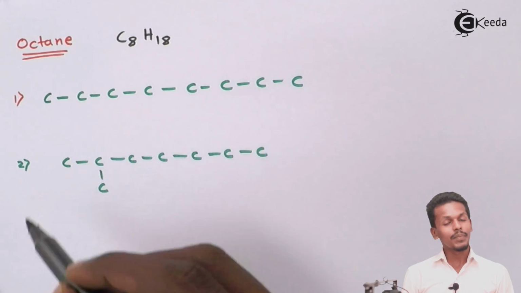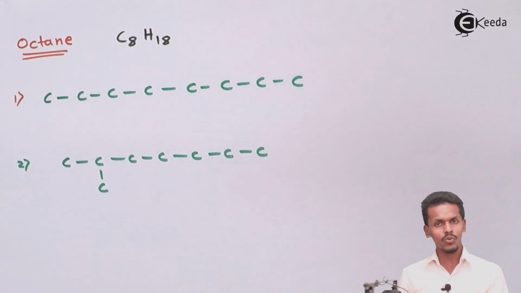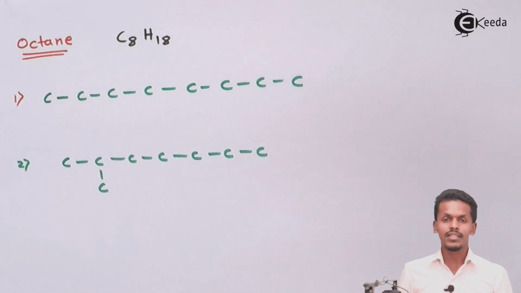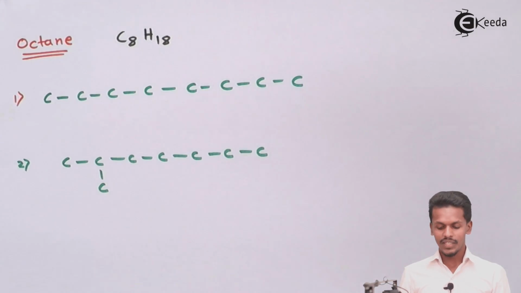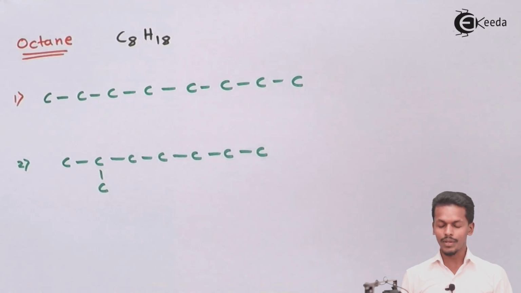These are the structural isomers of each other, and since there is no functional group attached, this couldn't come under position isomerism. But yes, there is a different arrangement. So these are the chain isomers that we are talking about.